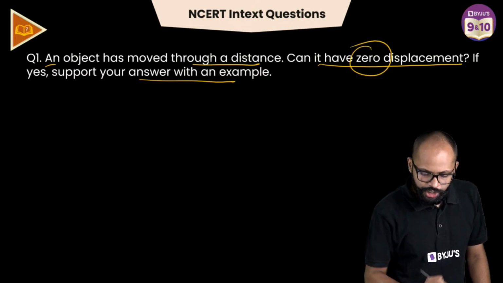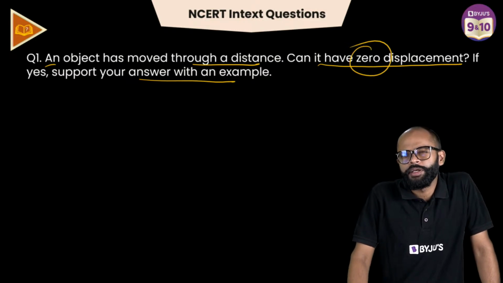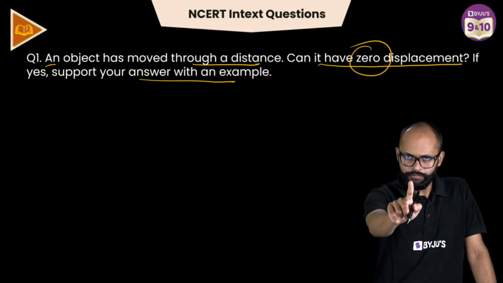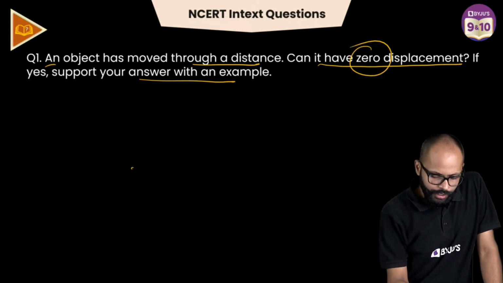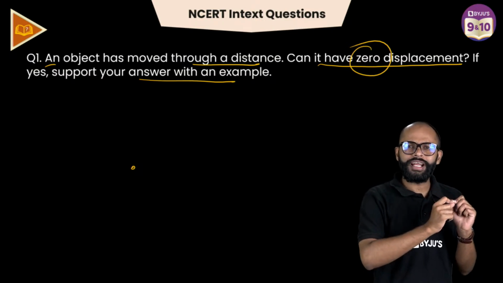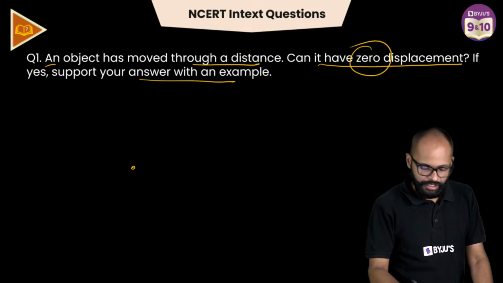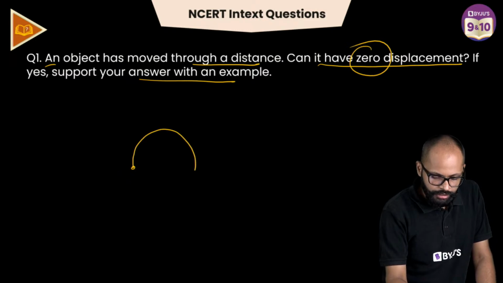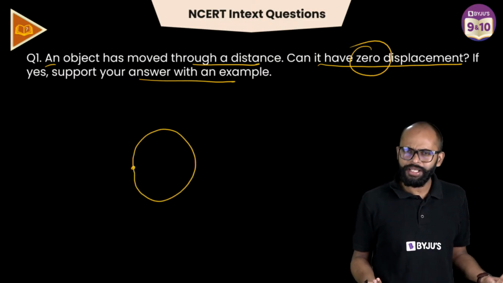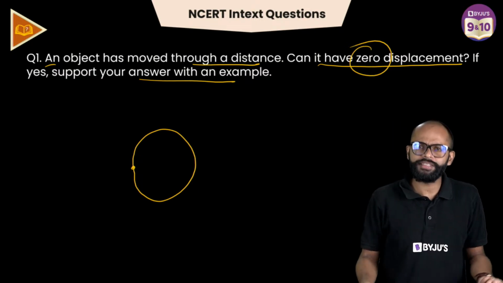If you want zero displacement, मतलब initial position and the final position are same, correct? As simple as that. Where is it possible? You can get any example. A body travels 10 meters, comes back, fine. A body covers one round of a circular track, fine. That also works, है ना? Initial position and final position both are same.